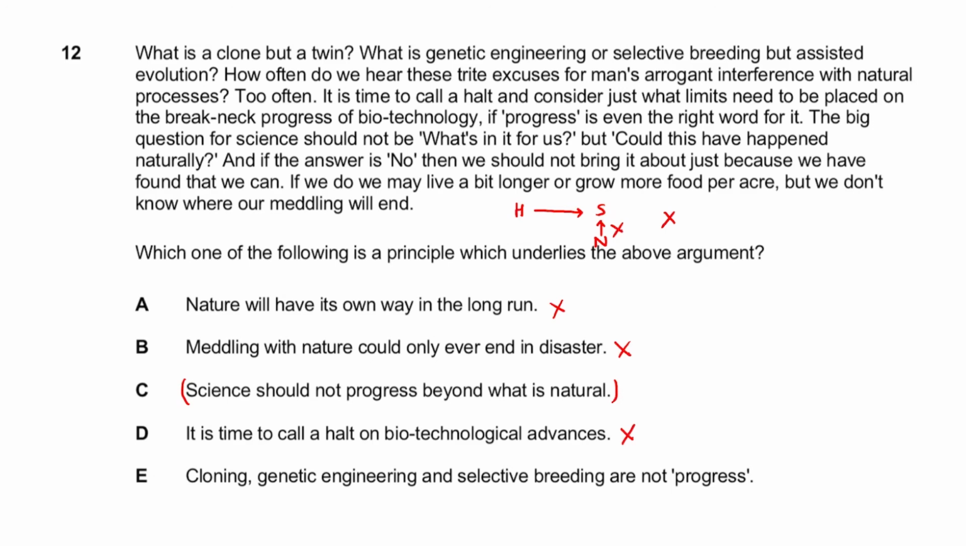Cloning, genetic engineering, and selective breeding are not progress. Again, this is very specific to this passage, so it can't be that one. So hopefully you can understand here, guys, that C is going to be our winner.